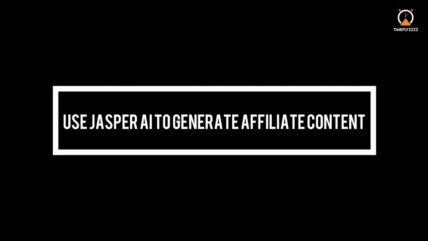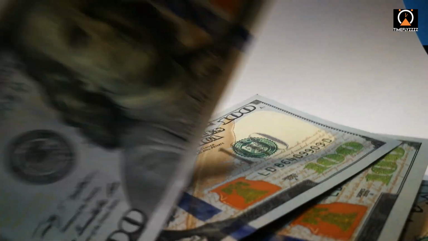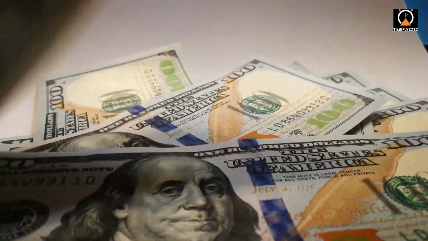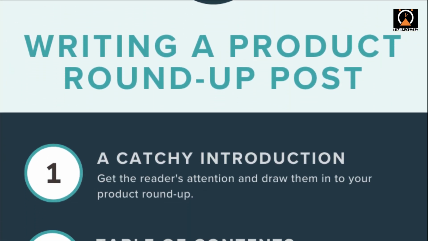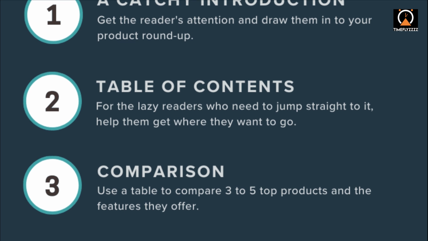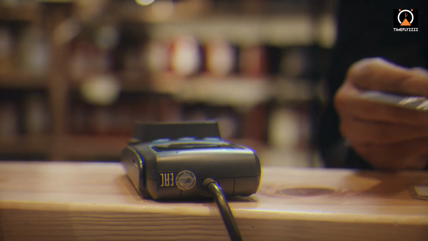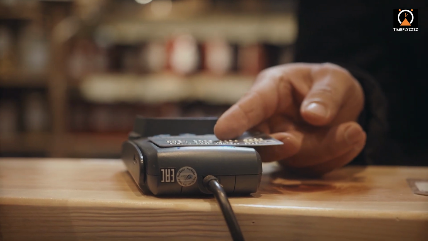Use Jasper AI to generate affiliate content. Another way to earn money with Jasper AI is to use it to generate affiliate content. If you're an affiliate marketer, you can use Jasper AI to create product descriptions, reviews, and other types of content that can help you sell products and earn a commission.